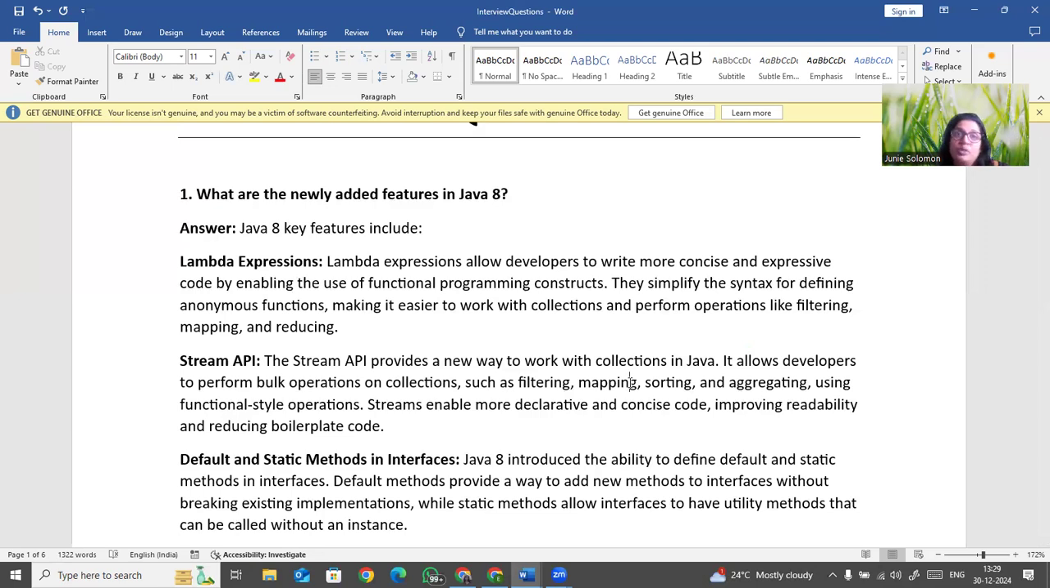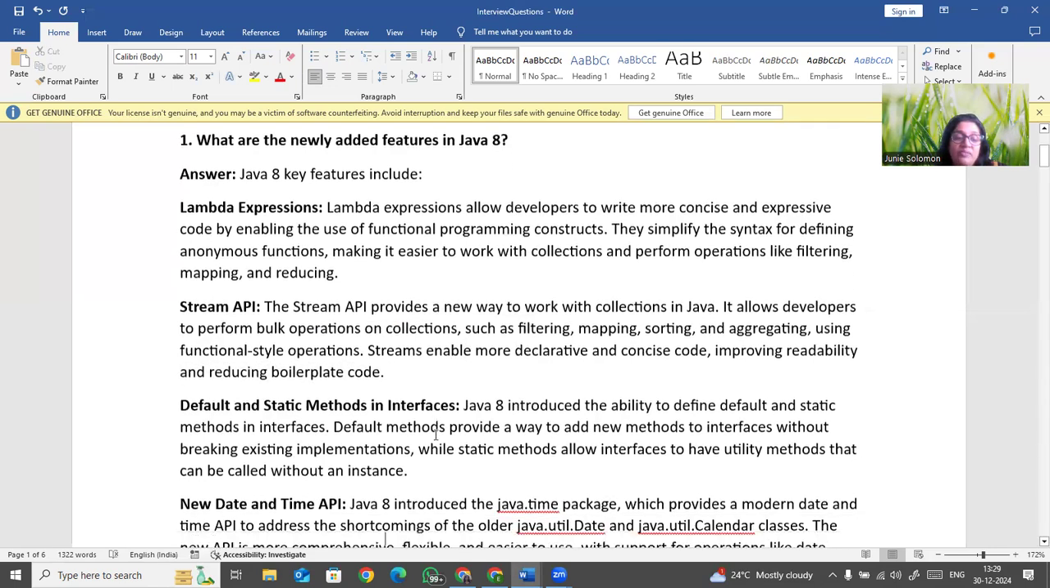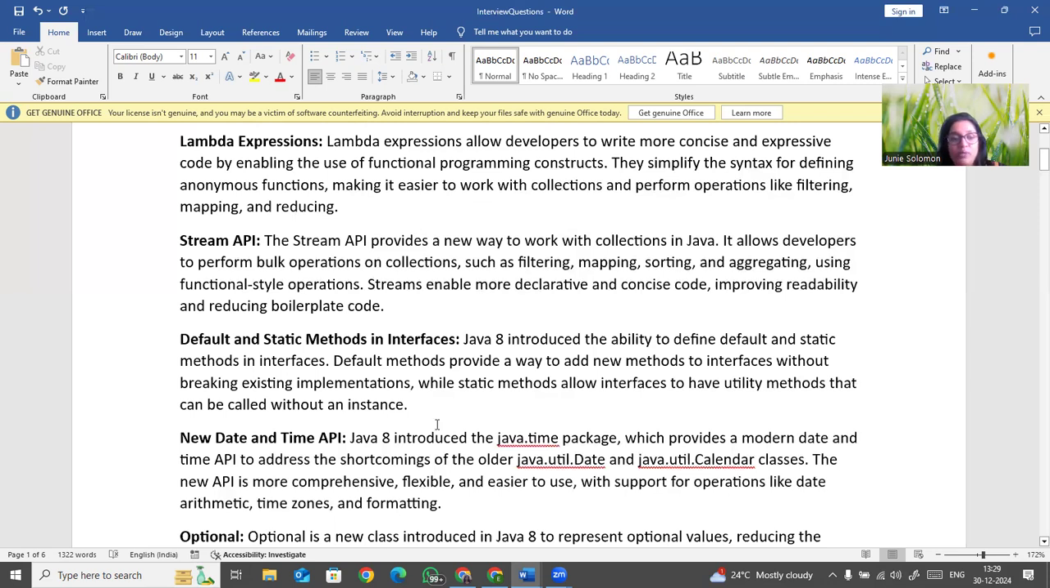You don't have to use bubble sort or other sorting functions; you don't have to write them. It is very easy to just write the sorting. And aggregate functions like average, sum, max, minimum, all this you can use over here. Functional style operations also can be used. So Stream API is used very much for improving readability and reducing boilerplate code. So this is Stream API, another factor widely used in Java 8.